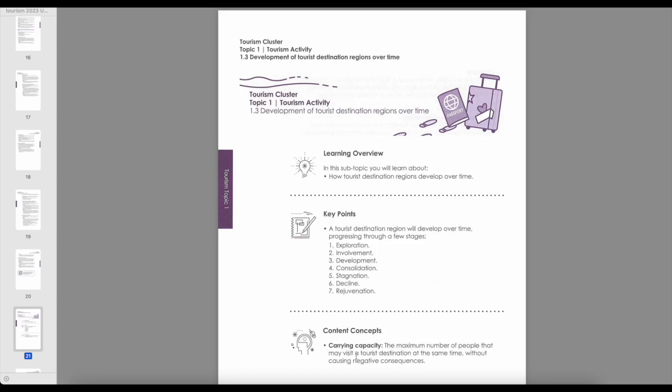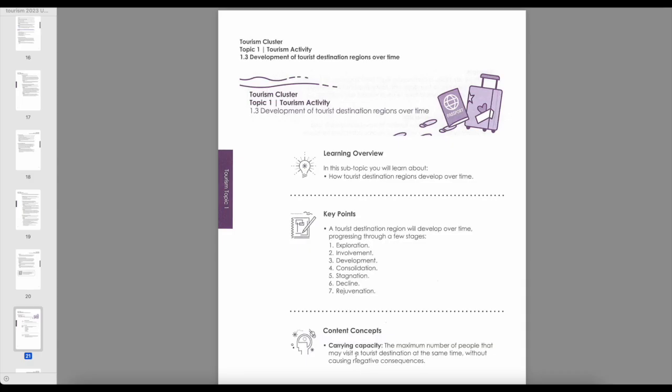We are looking at 1.3. I believe you have read the reading about what Butler's model for tourism development is about. You have watched the video that explains it and its limitations. You don't really need to know the limitations, but it is good to be critical of it when you make sense of the world using Butler's model. You've also watched a short clip about how it applies to understand tourism development in Ubud, Bali. Now this video is to extend your learning even further and get you to apply it.